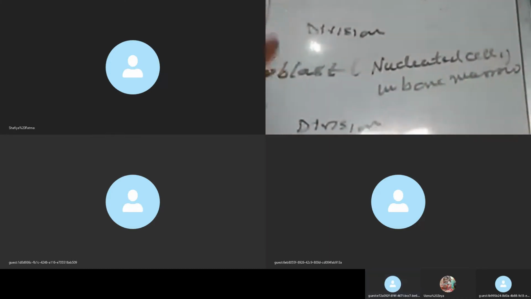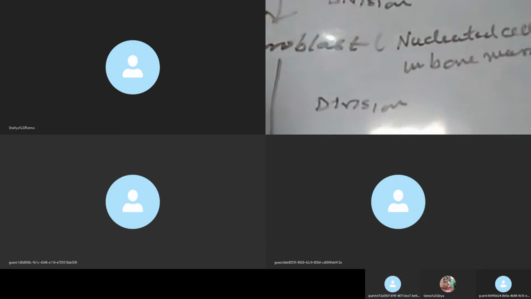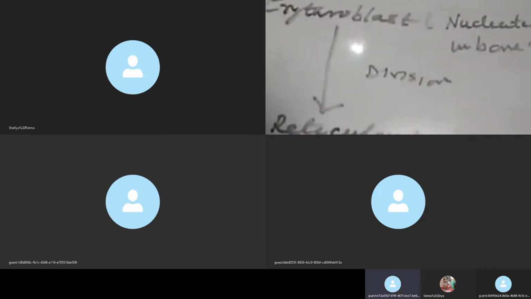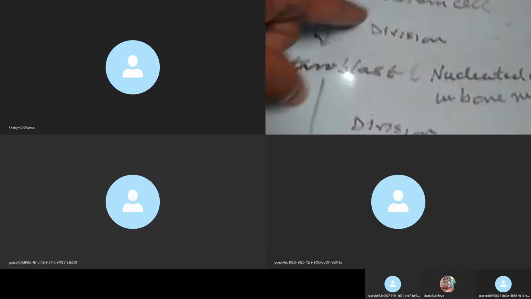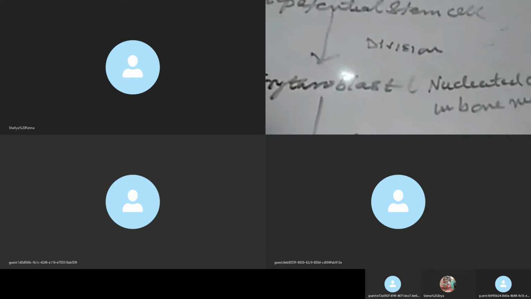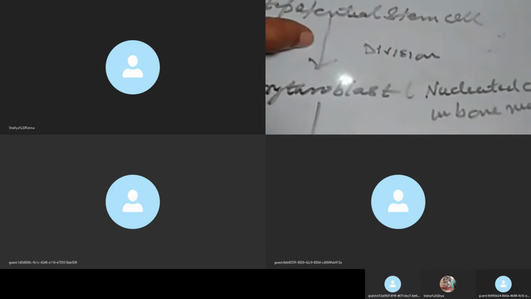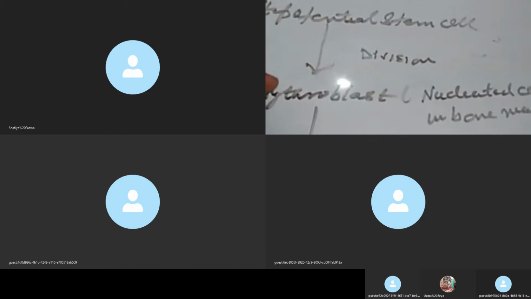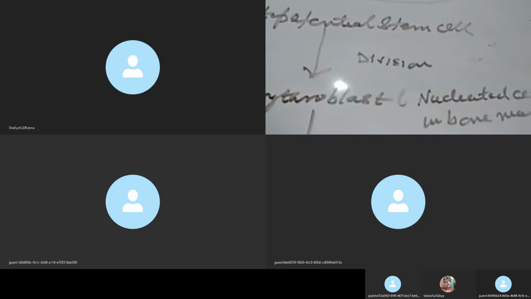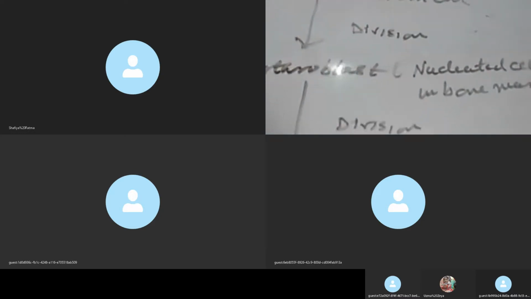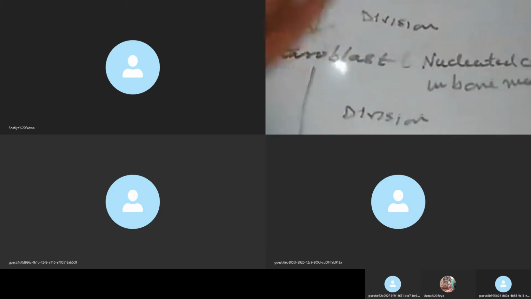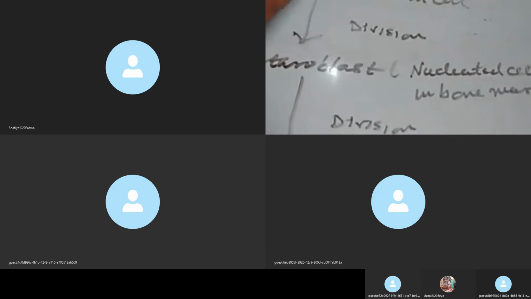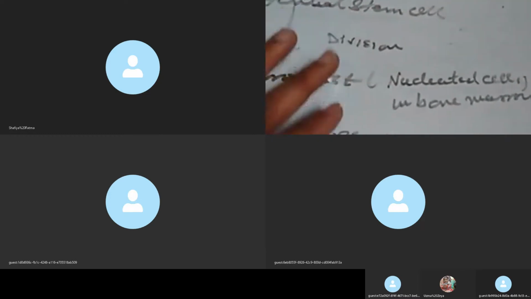So this is the biochemical pathway, the steps of production of erythrocytes from the multipotential stem cell. Again, I am going to repeat: the multipotential stem cell undergoes division to form the erythroblast. Erythroblast undergoes division to form reticulocytes, and reticulocytes undergo differentiation to form the erythrocyte. So this is erythropoiesis, meaning production of erythrocytes.